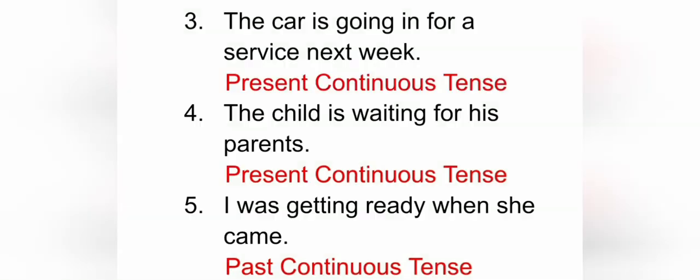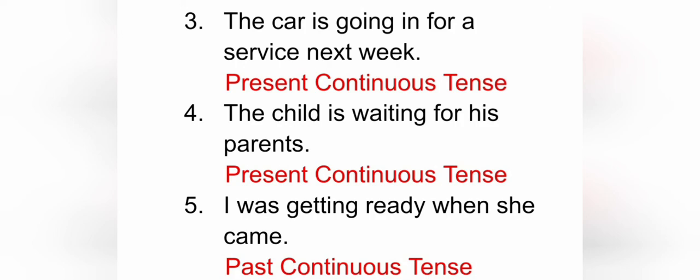Next, the car is going in for a service next week. In this sentence also we have helping verb is with ing form of verb. So it is present continuous tense. Next, the child is waiting for his parents. In this sentence we have helping verb is plus ing form of verb. So it is present continuous tense.